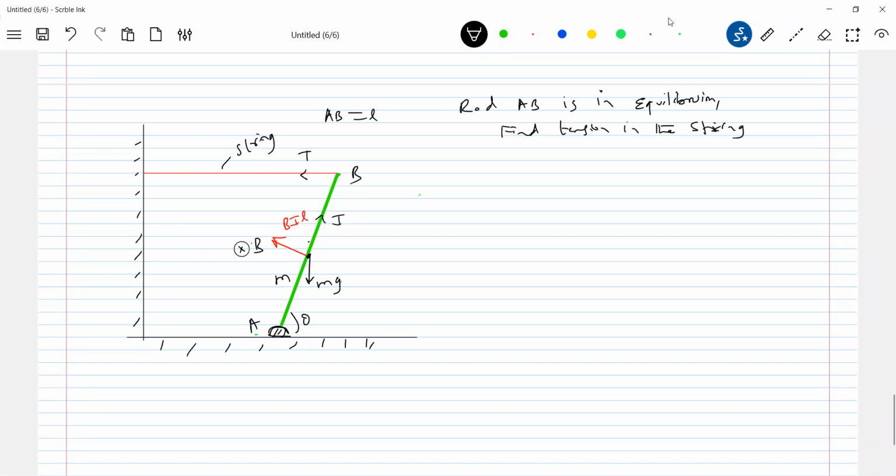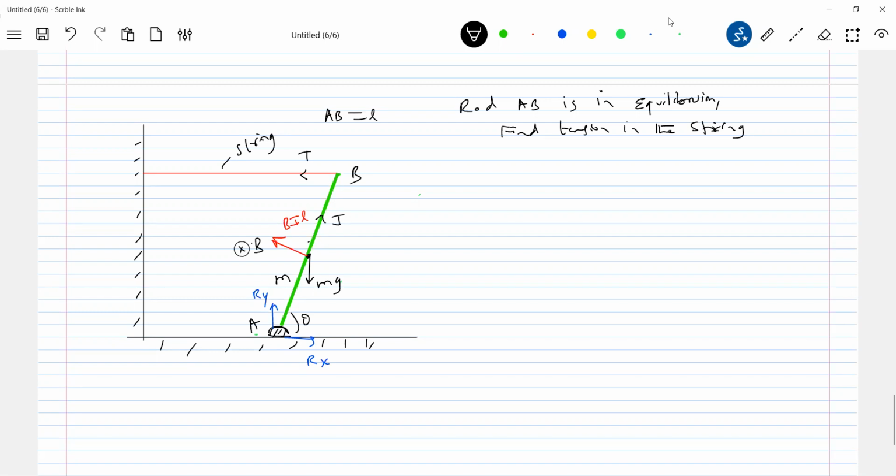Will there be any reaction at the hinge? Yes, there will be reaction forces acting at the hinge. So what are the reaction forces here? Ry, and let this be Rx. Can we equate forces directly? Tension means a component of BIL? No, the reaction forces will come. That's why we are taking help of the torque.